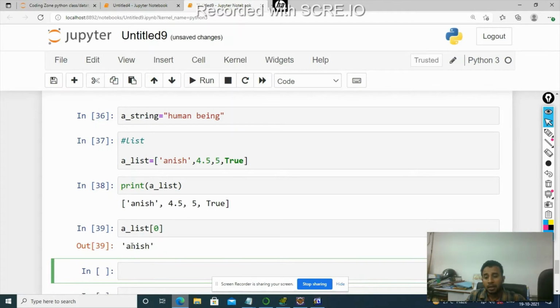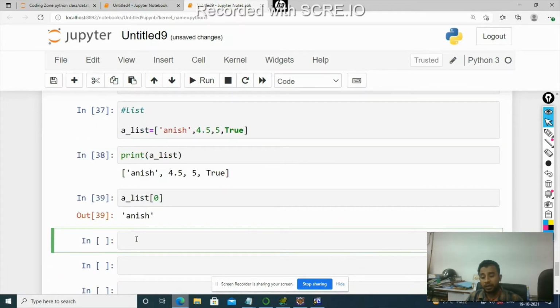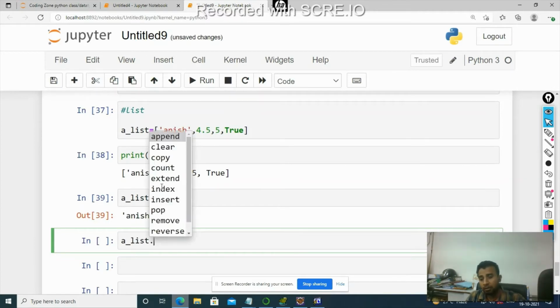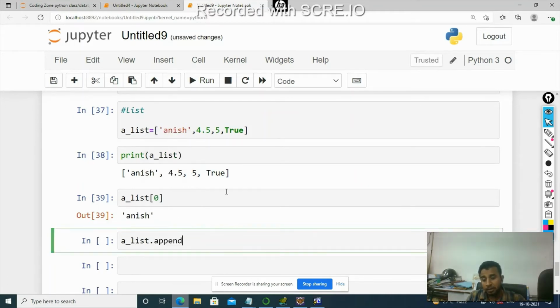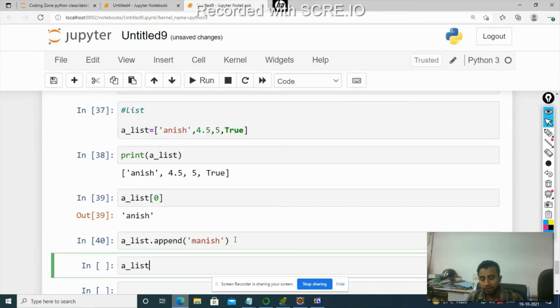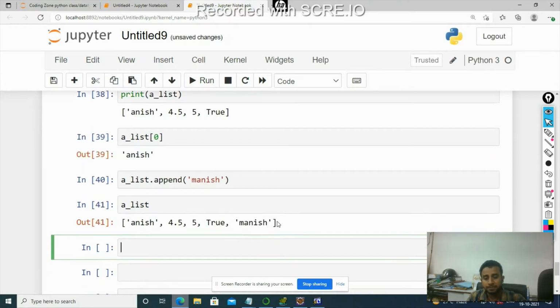One more important thing I want to tell you: in Jupyter Notebook, if you type dot and then tab, you'll get all the methods associated with this data type. For example, a list has the append method, and using append you can add an element to the list. For example, I want to add Manish in my list. If I execute it, the list now has one more element, Manish.